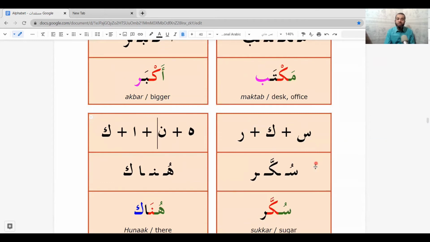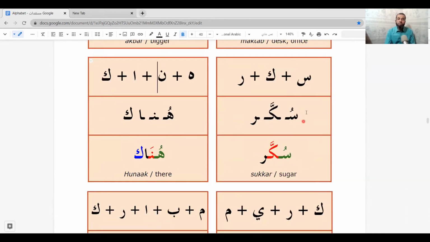The next word is sugar. It's composed of sin, then kaf, then ra. The sin has dhamma, so we say su. Then the kaf has shadda and fatha, so we say sukka, sukka, because it's doubled. Then ra, sukkar, sukkar.